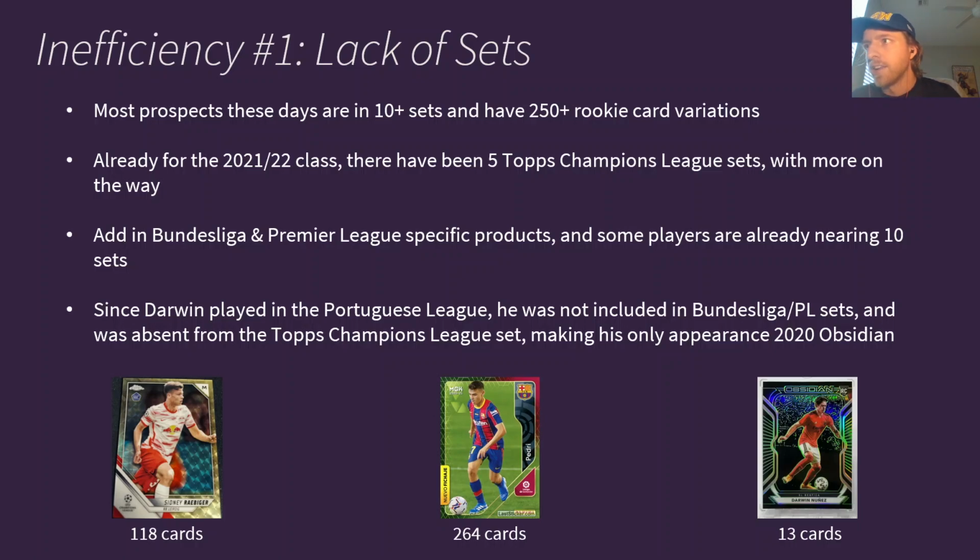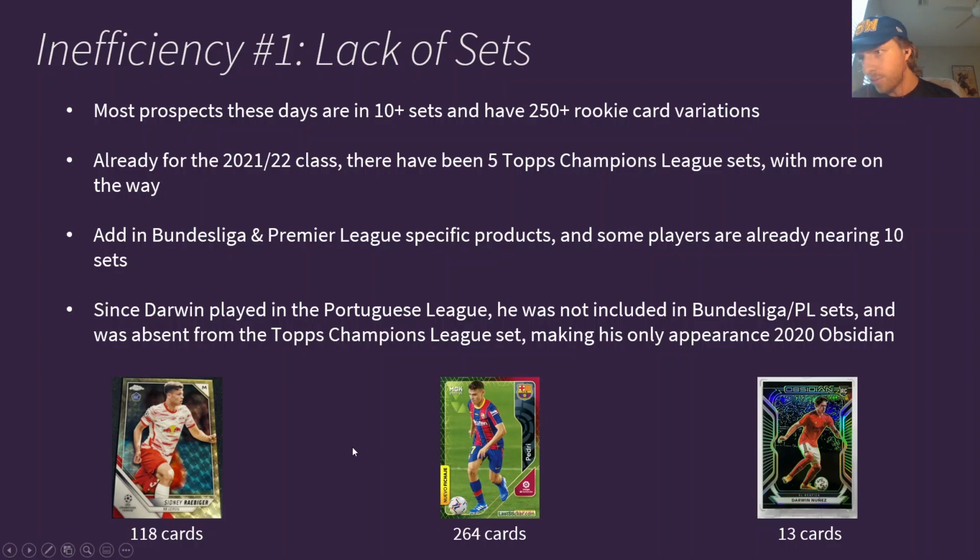Add in Premier League and Bundesliga league specific products, and some players are already nearing 10 sets just in 2021-22. Since Darwin played in the Portuguese League, he was not included in the Bundesliga and Premier League sets and was absent from Topps Chrome Champions League, making his only appearance 2020 Obsidian from a card perspective. Of course, he also has stickers and he has some Topps Now stuff, but his only real mainstream hobby release is Obsidian, and that's why these prices are going insane.